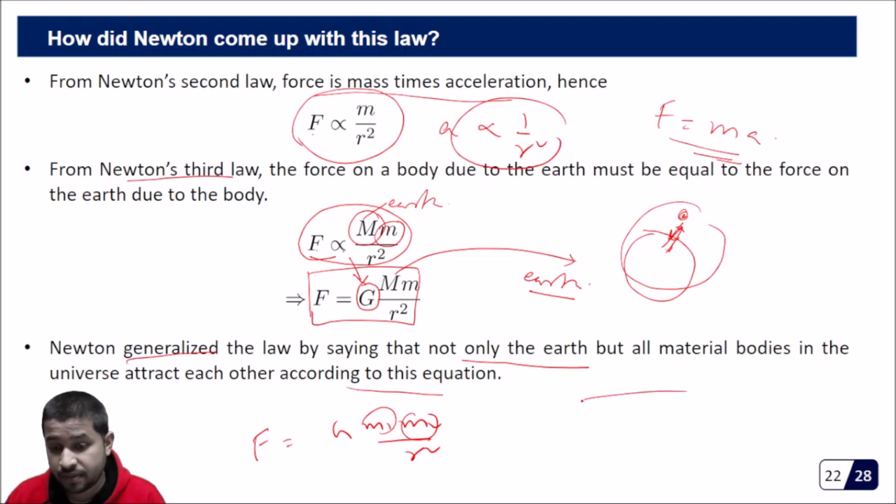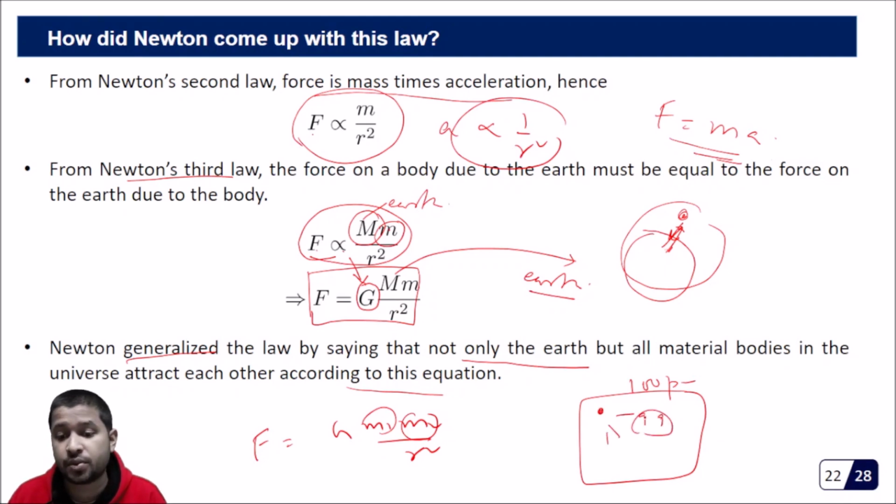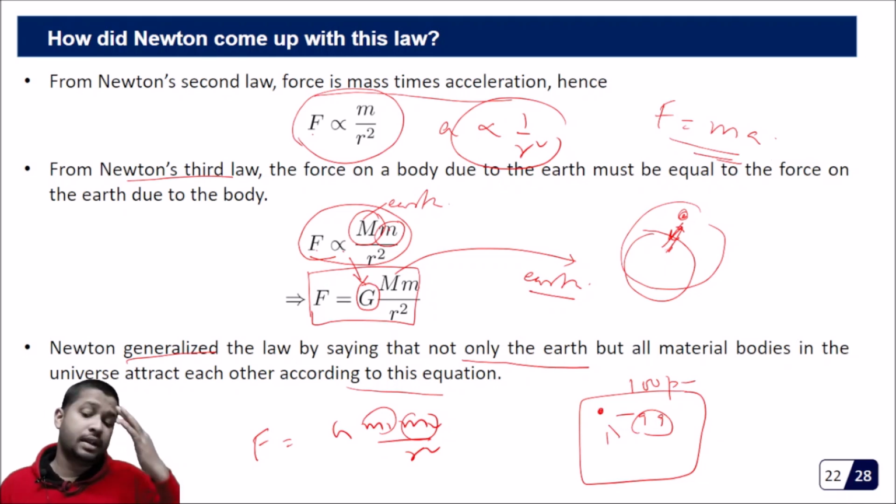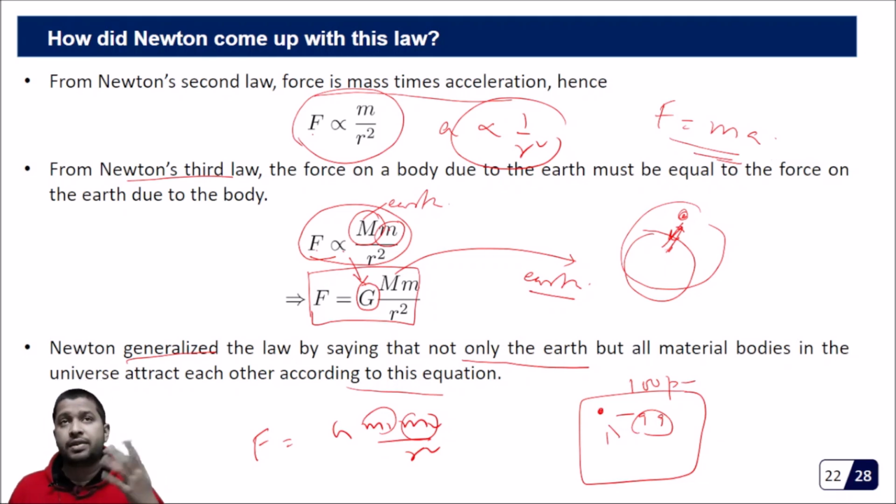In other words, if this is a universe and there are 100 particles, then if you take any particle, that is attracting the rest 99 particles. That is the situation. Now you may be wondering, if we are attracted to so many particles, why are we not moving and so on.